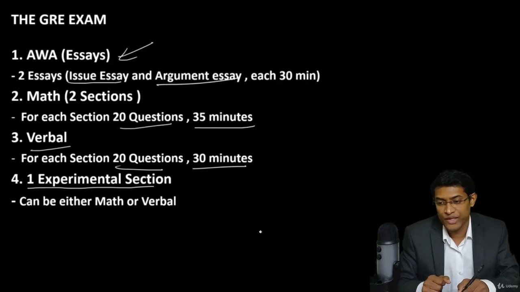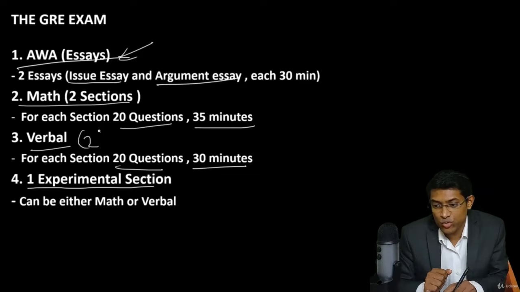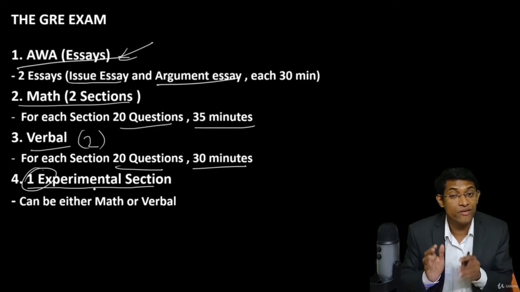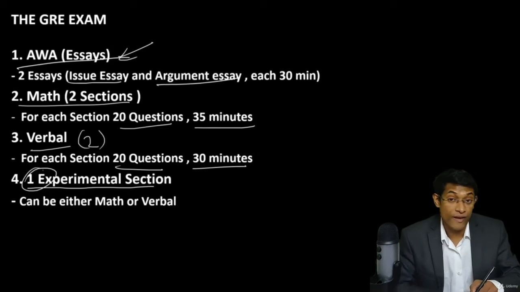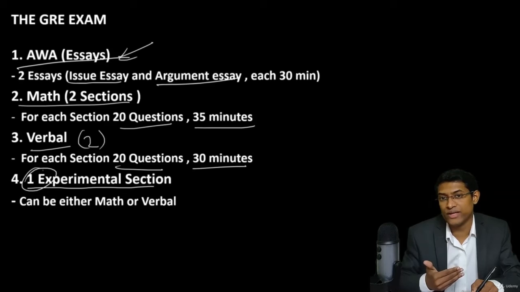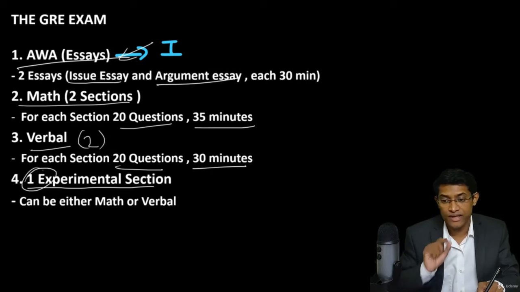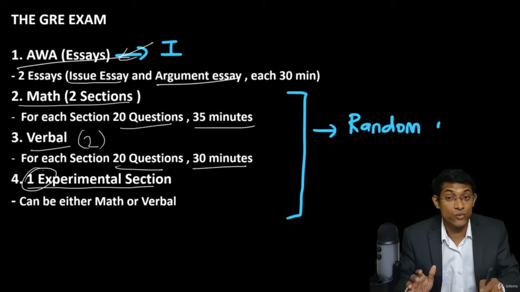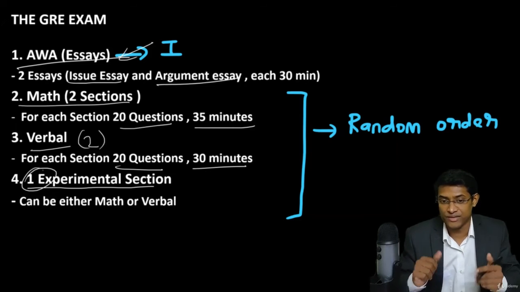So let's quickly revise. You have 2 essays to write, you have 2 math sections, you have 2 verbal sections, and you have 1 experimental section which can either be math or verbal. Alright, now let's discuss the order in which you will get these sections in the exam. The first one would be the essays. You always start with the essays. Now these remaining sections will be in a random order. So it will vary from person to person.